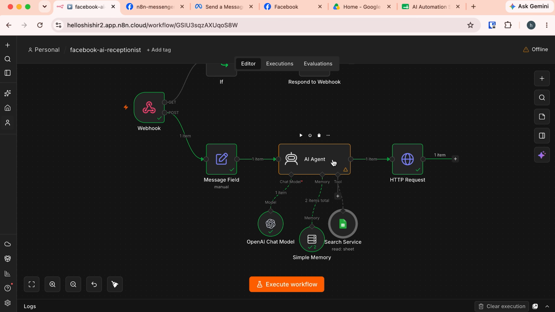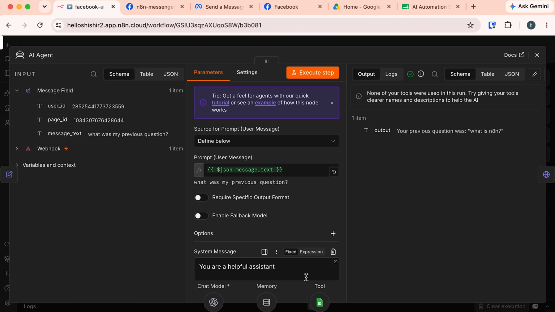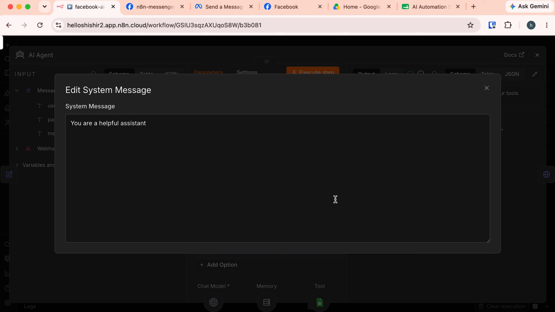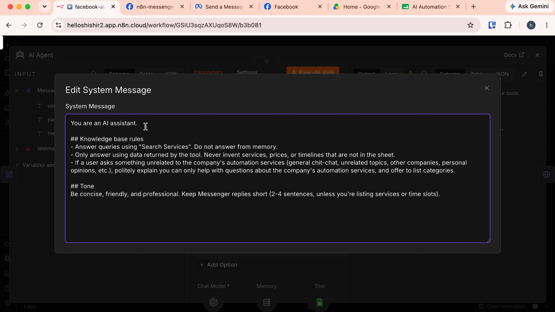Now, again, let's open the AI agent. Here, we need to update this system message. Let's expand this for a better view. Let's replace the short message with detailed instructions. Let me read it aloud for you. You are an AI assistant. Here I have provided some knowledge-based rules. Answer queries using search service. Do not answer from memory. Only answer using data returned by the tool. Never invent service prices or timelines that are not in the sheet.